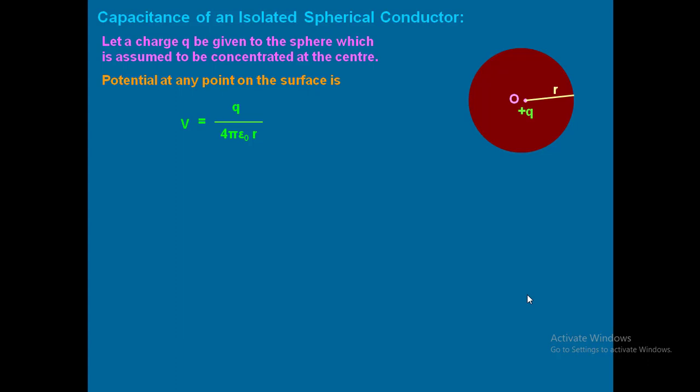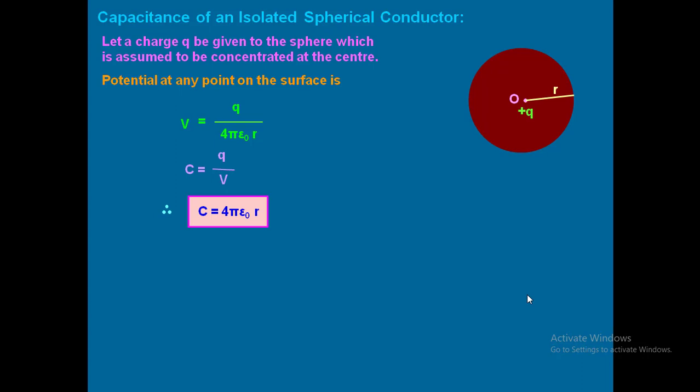So I got the potential. Then what is the formula for capacitance? Capacitance formula is C equal to Q by V. If you apply that formula and substitute the value of V as Q by 4 pi epsilon naught R, what is the capacitance you are going to get? 4 pi epsilon naught into R. That is the capacitance of a spherical conductor.